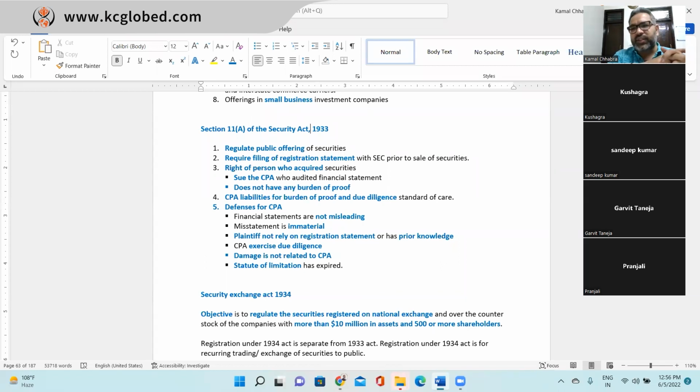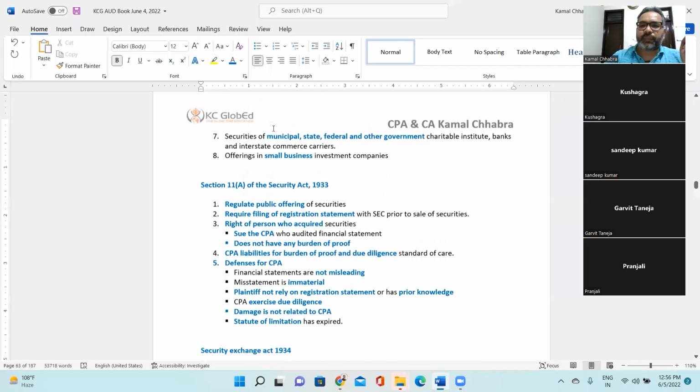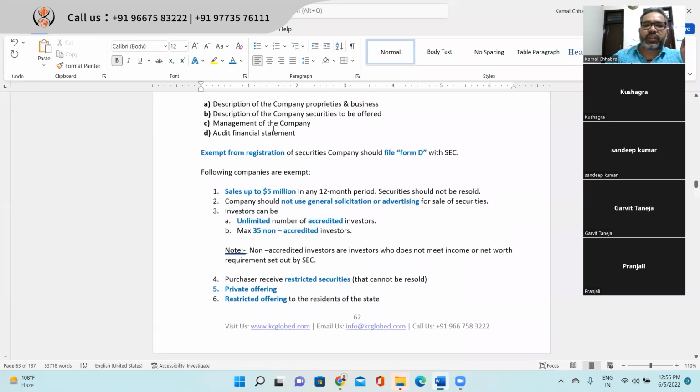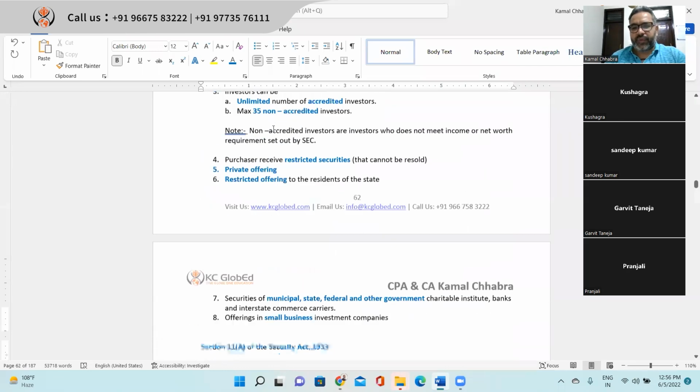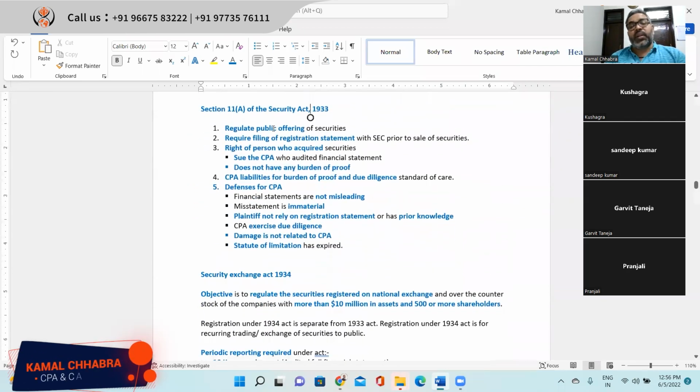In the registration statement, they will be filing all the details we have discussed above: the description of the company, the company's property, business, security offering, management, audited financial statements, and other relevant information. Right. So Section 11 requires an entity to comply with the requirements of the Securities Act 1933.